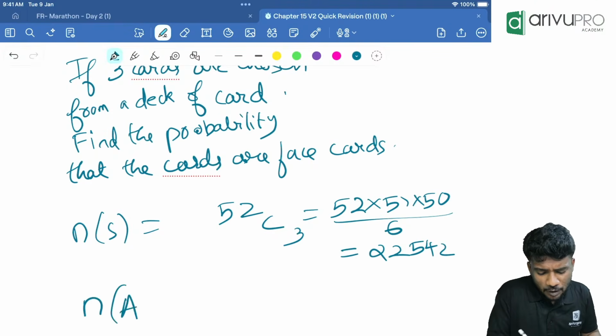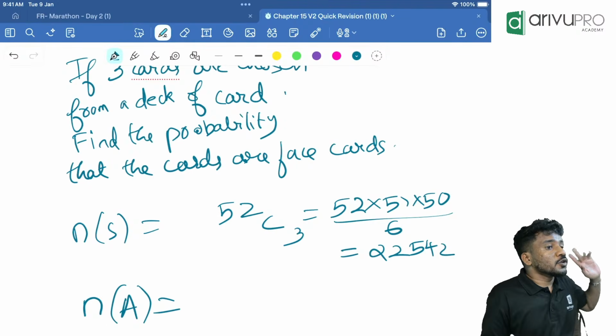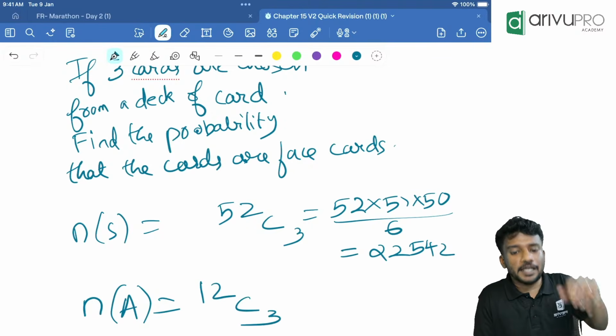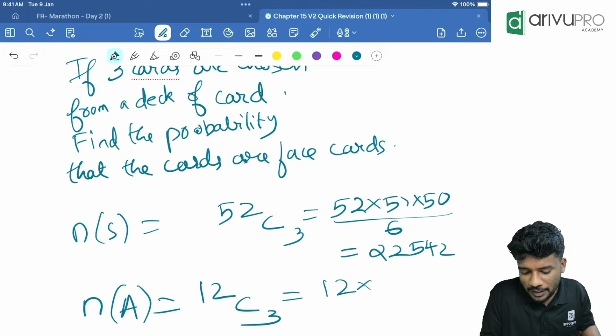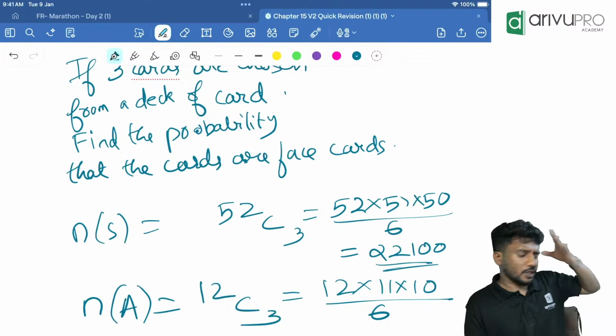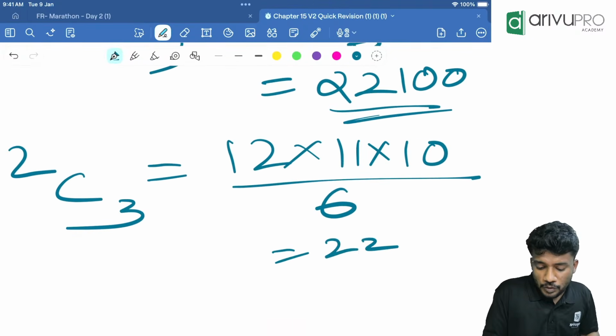N of A is how much now? Face cards. Total how many face cards are there? 12 face cards are there. From 12 face cards, how many we are choosing? 3. That means 12C3, that means 12 into 11 into 10 divided by 6. That is 220.